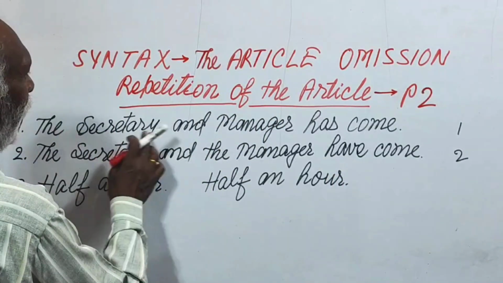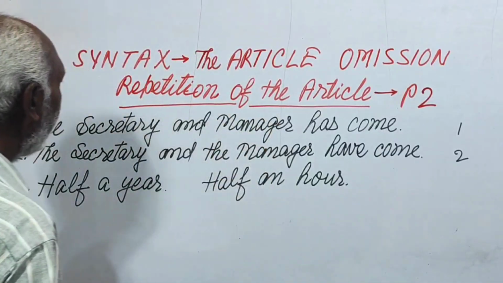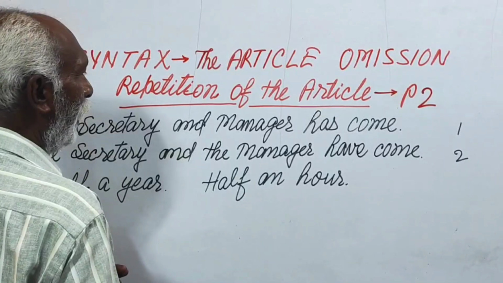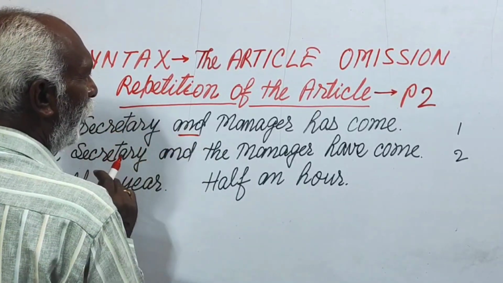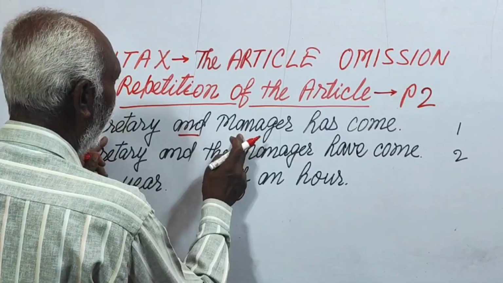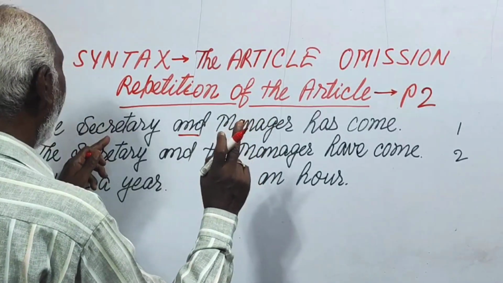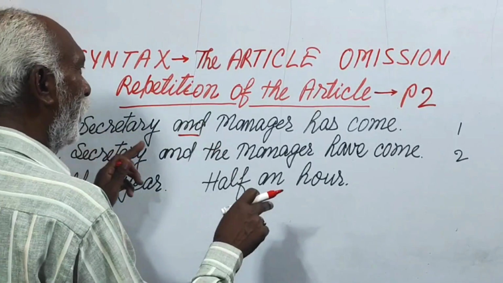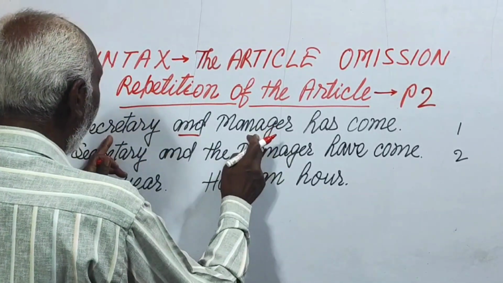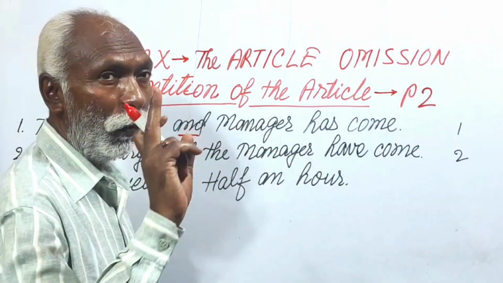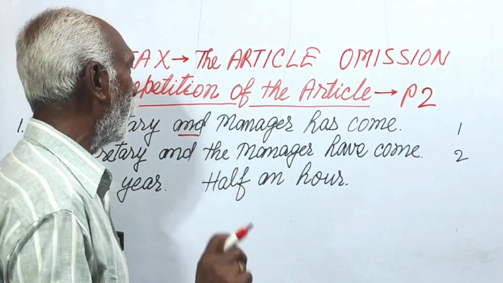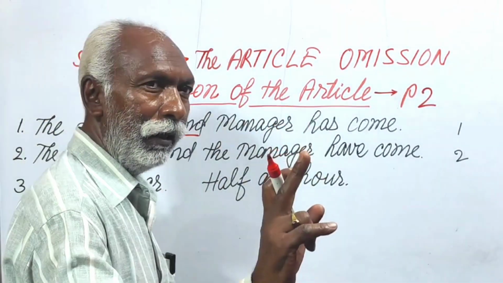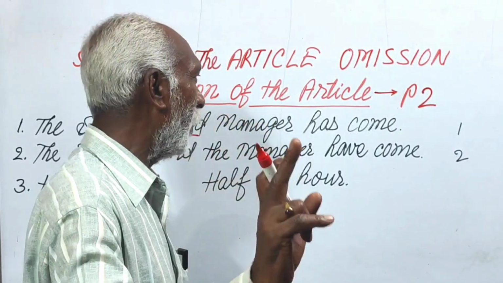Okay, dear, "the secretary and manager has come." Here, secretary is a noun, manager is a noun, and the connector is "and." But secretary and manager are one person. The secretary is the same person who is the manager. Manager and secretary refer to one person, holding two posts, as secretary and as manager. The person remains the same. Only one person.